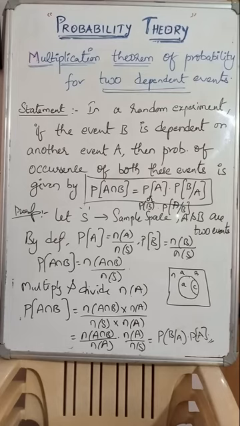Right. So let us see the next definition in the next video. I am going to wind up this video with the multiplication theorem of probability for two dependent events. This is the theorem and proof, which is very, very important. Remember, guys, addition theorem has 2 cases and multiplication theorem has 2 cases. Addition theorem: mutually exclusive and non-mutually exclusive. Multiplication theorem: dependent and independent events. Out of these 4, in your examination, definitely one question will come.